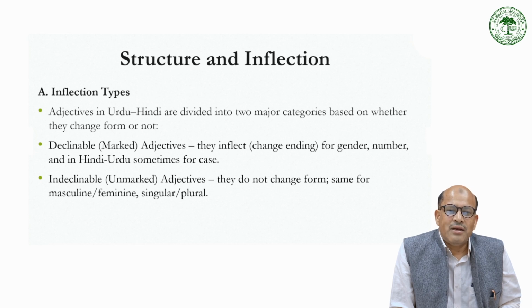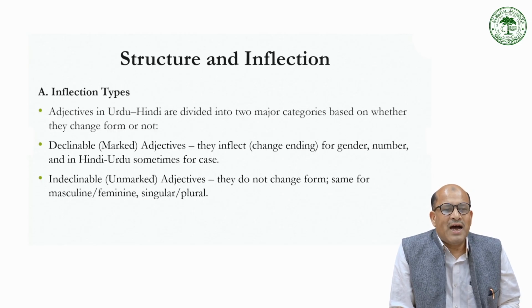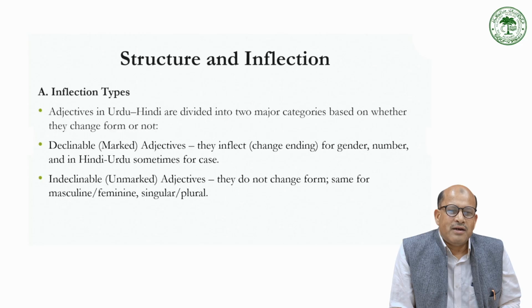They inflect, they change ending for gender and number in Hindi, Urdu and sometimes for case. If you say ladka, it becomes ladke, and ladki, feminine, for plural becomes ladkiyan. So they change, so they are called declinable. They are declined adjectives: acha, achhe, achhi. So they are declined towards gender and number of the noun.